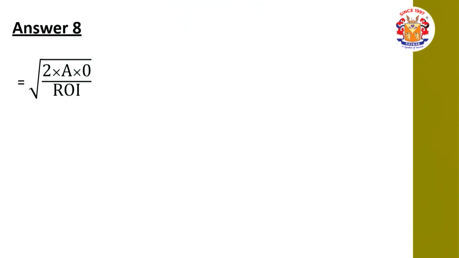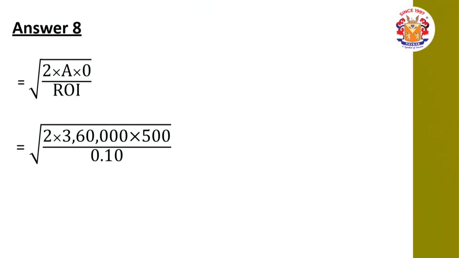Let us see how to make the calculation of the answer, friends. Answer of the question by using the simple formula, square root of 2 into A into O divided by rate of interest. 2 into A is 3,60,000 into 500 divided by 10%, square root of the same, and it comes to rupees 60,000.